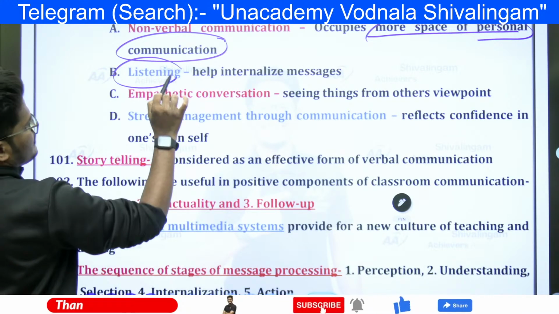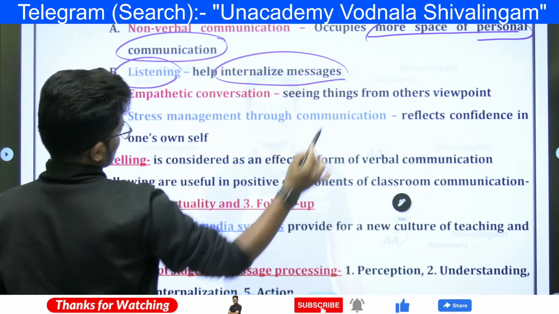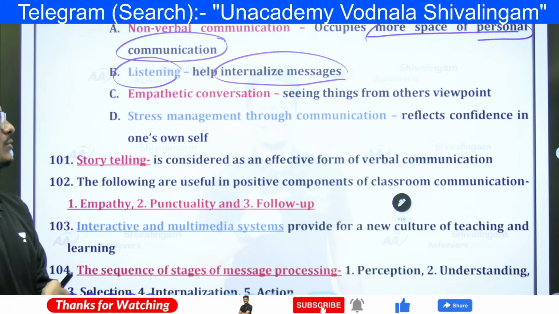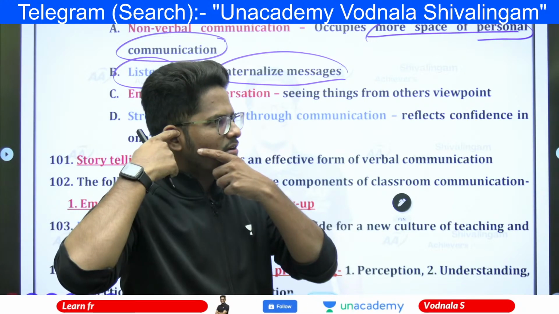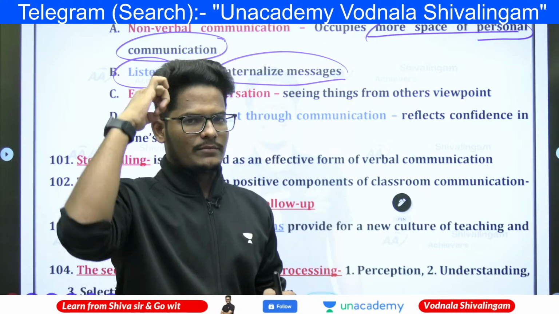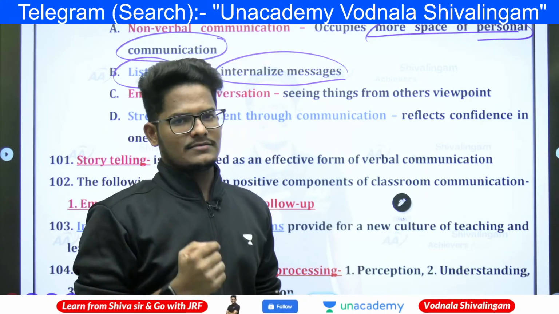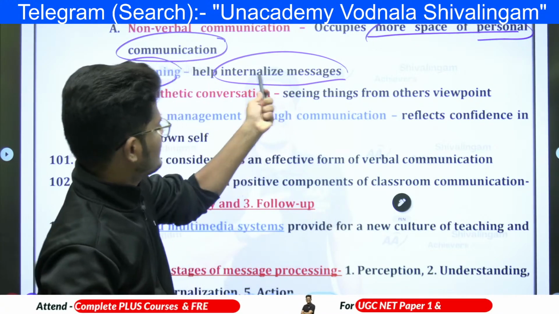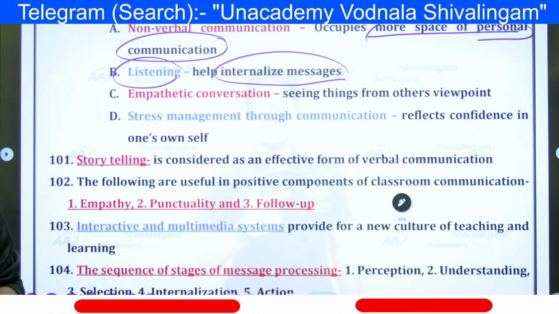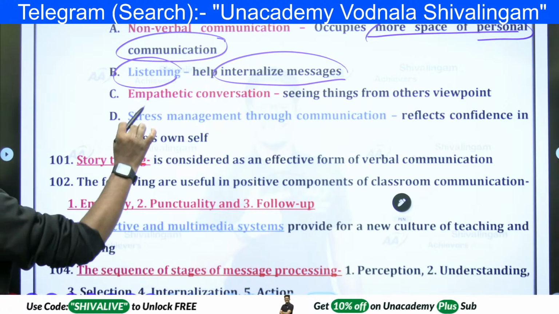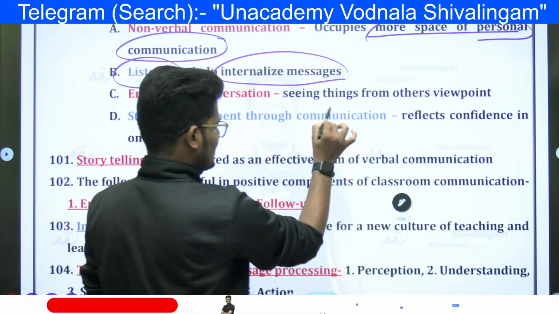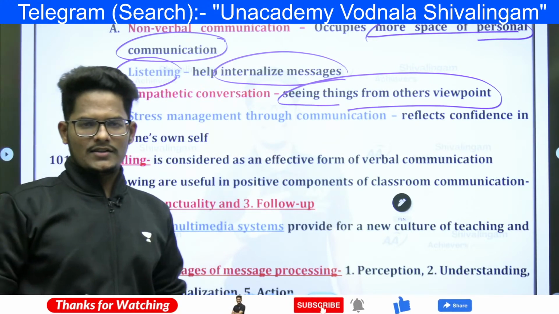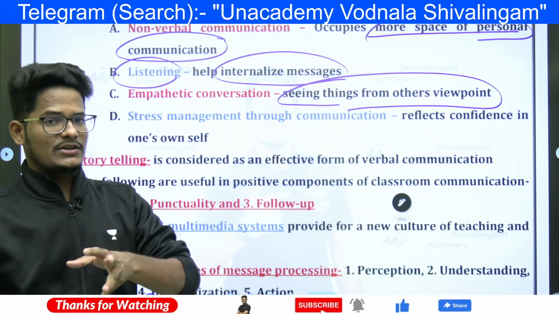Next, listening helps internalize the messages. Listening is one's own understanding. Listening can happen in two ways. Hearing reaches only the ears, but listening goes to the mind. That is internalizing the messages. Next is empathetic conversation. Empathetic means seeing the same thing from the other's viewpoint. So, putting yourself in the shoes of the other and understanding everything from their perspective.